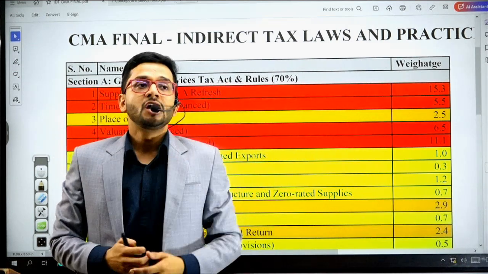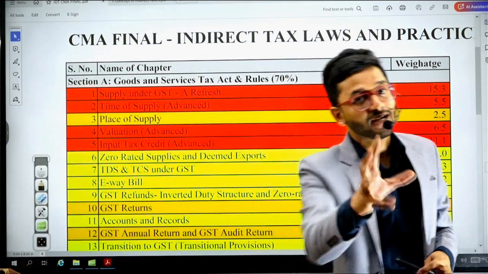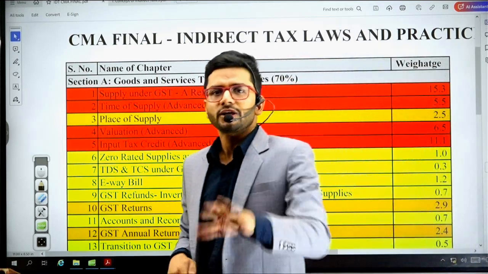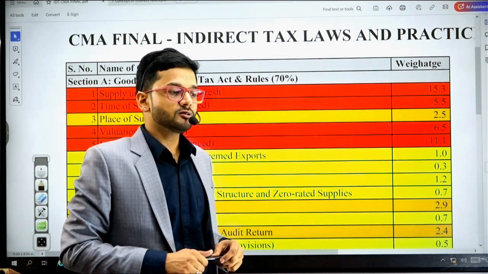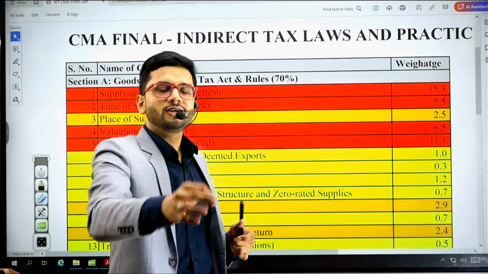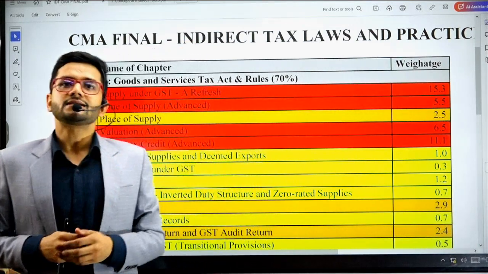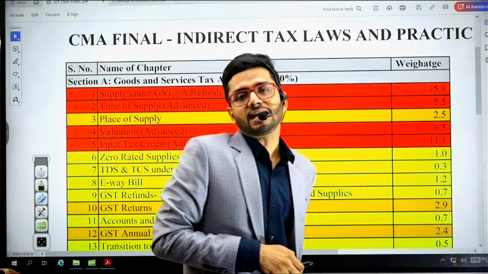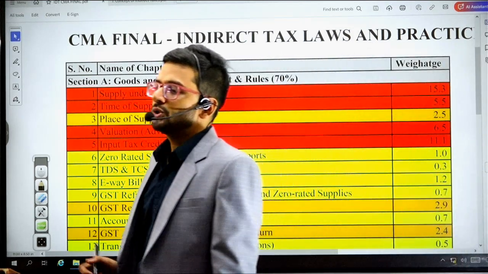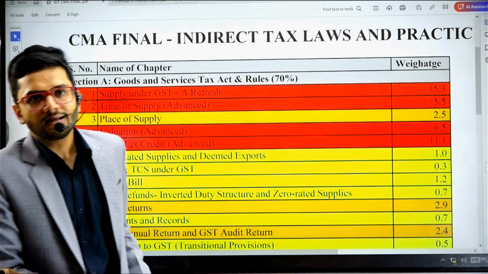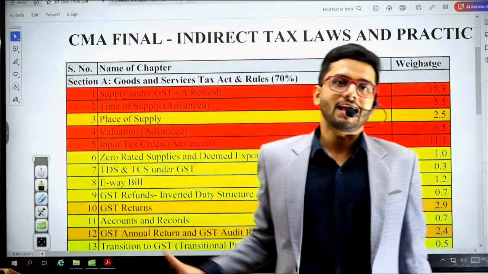Even if you have friends who are taking coaching from teachers who are teaching both CA and CMA students, you should tell them that it's okay to take coaching from teachers who are not exclusively teaching for the CMA syllabus, but you must mandatorily cover the CMA study mat, because the examiner is going to see the CMA study mat while preparing the examination paper for all of you. So it's really important to cover the CMA study mat, and that is what we are going to do in this particular class from scratch.